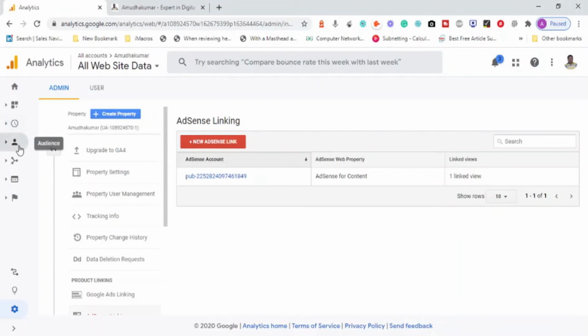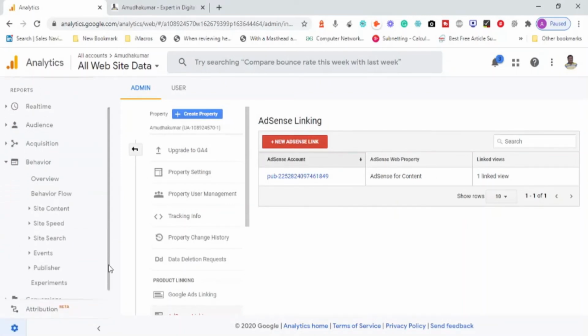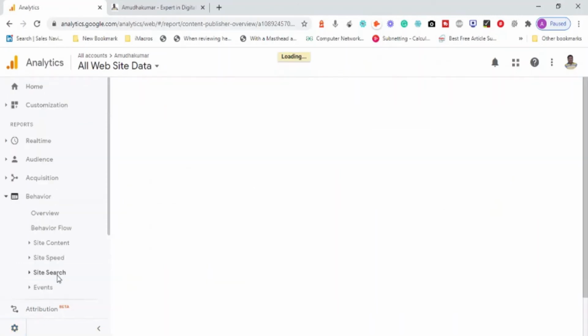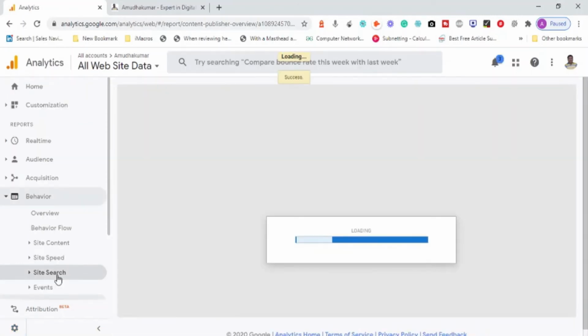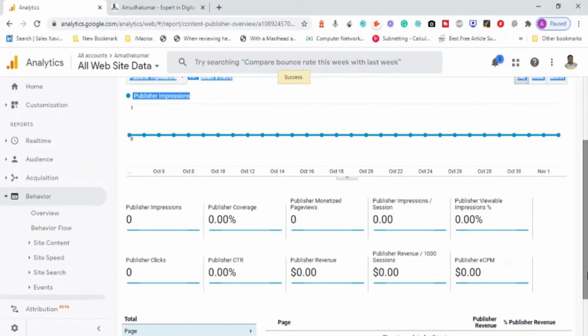So most probably I can go ahead and look into the behavior section and also navigate to the, okay, where it is publisher. Okay. Now let me see the overview. I think just now we have linked it. Whether the data will sync and display, I'm not sure. Again, obviously it will not show because this property has no advertisement being displayed there.